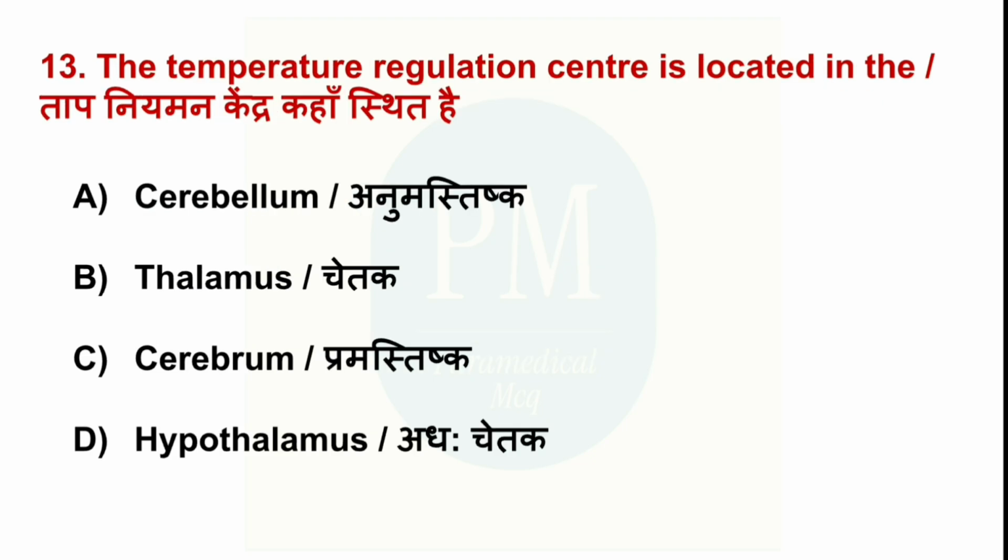The temperature regulation center is located in the option A, cerebellum, option B, thalamus, option C, cerebrum, option D, hypothalamus. The correct option is option D, hypothalamus.